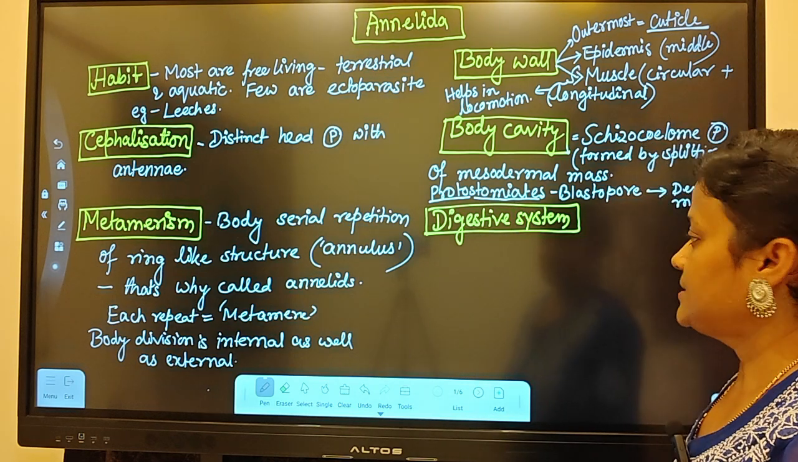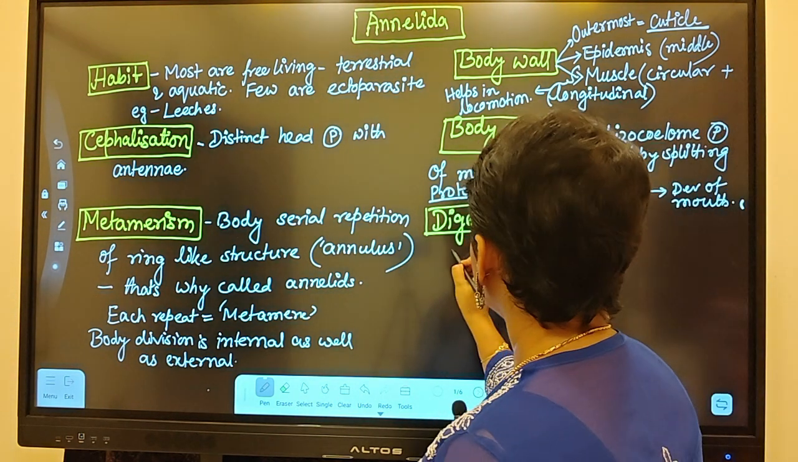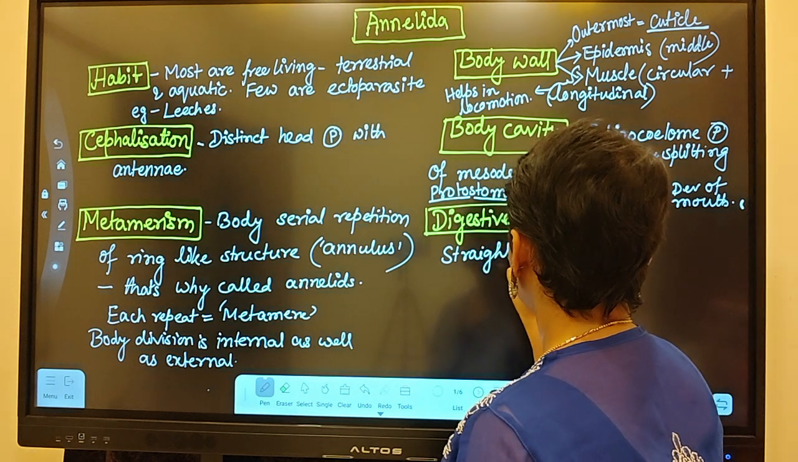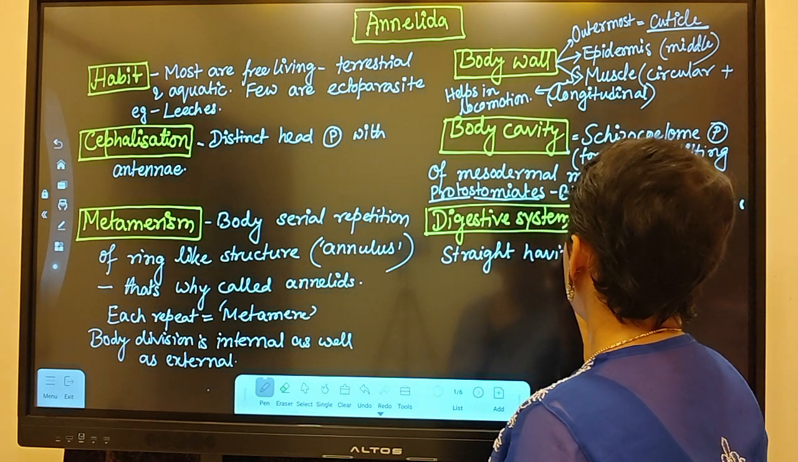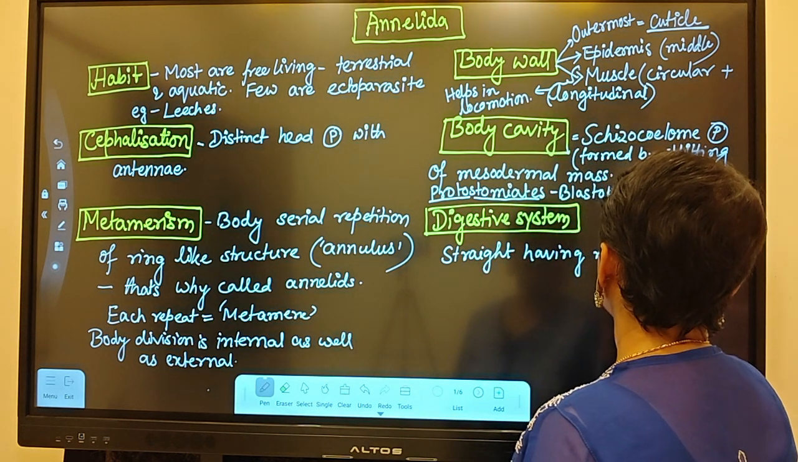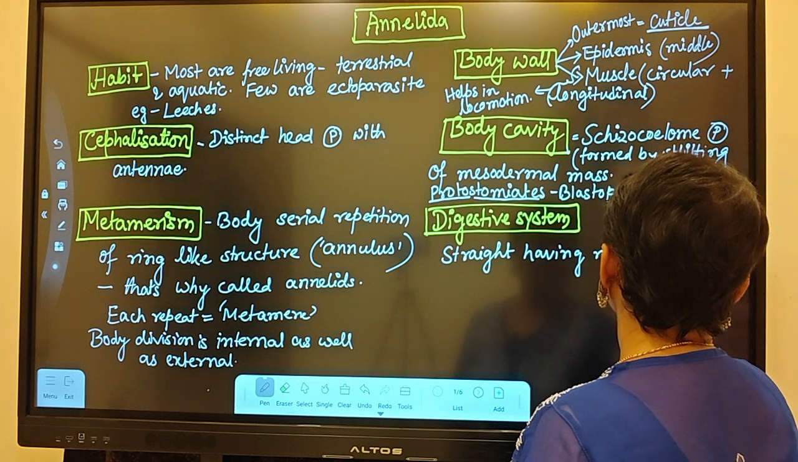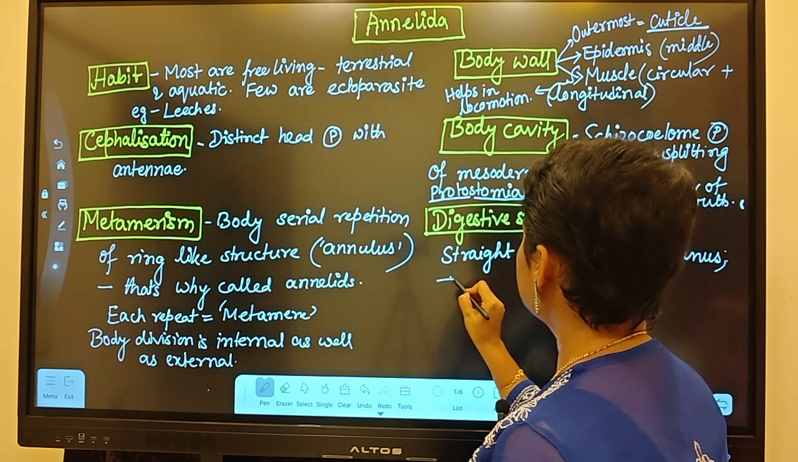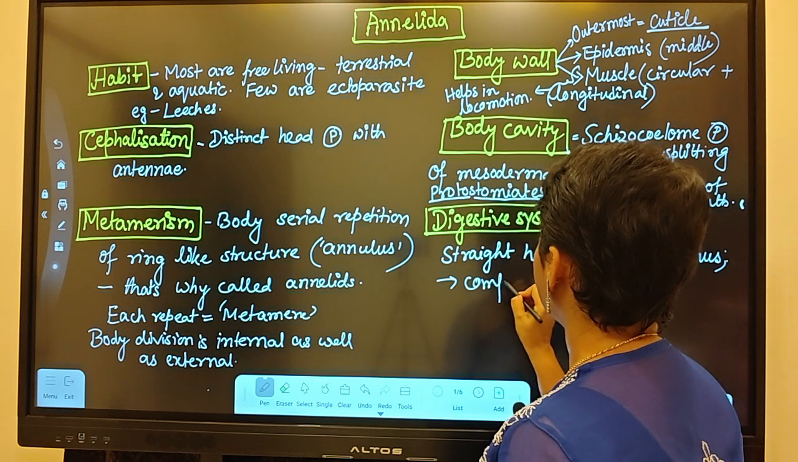Coming to the digestive system, it is straight, having a mouth and anus. That means it is complete.